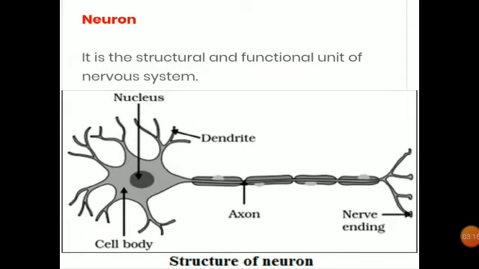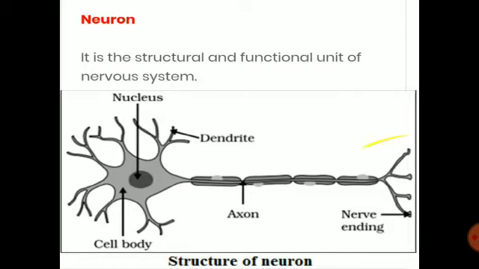Next one is the neuron. As we know students, as the cell is the structural and functional unit of any organism, same like the neuron is also a structural and functional unit of the nervous system. So it consists mainly of the following parts that you can see: nucleus, cell body, dendrites, axon and nerve ending. So this is the structure of a neuron.